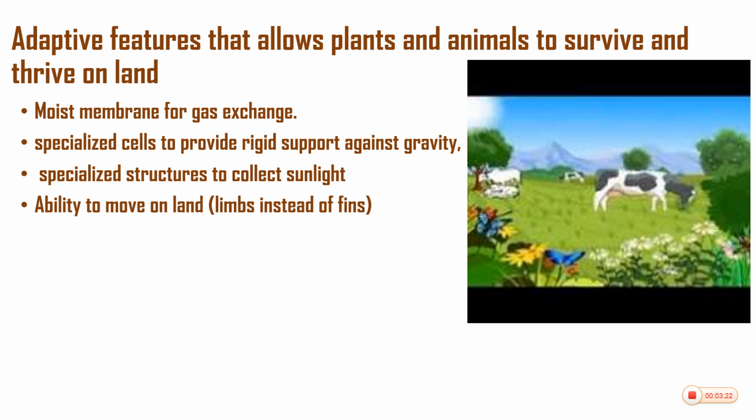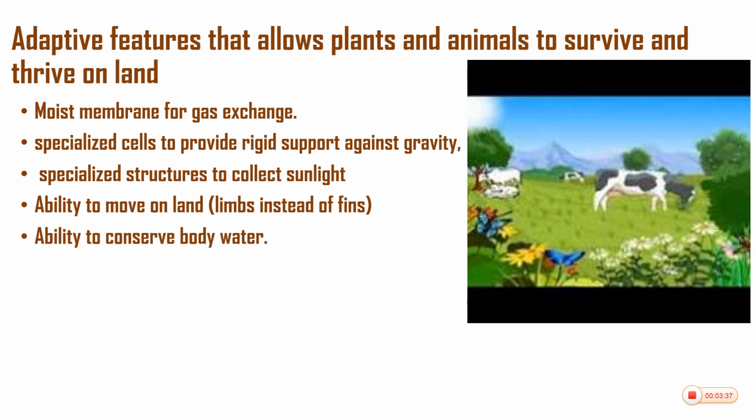The animals that dwell on land have limbs that help them move about on land. They have limbs. They don't have fins. The animals that dwell in water are the ones that have fins, but the ones that dwell on land have limbs that enable them to move about.